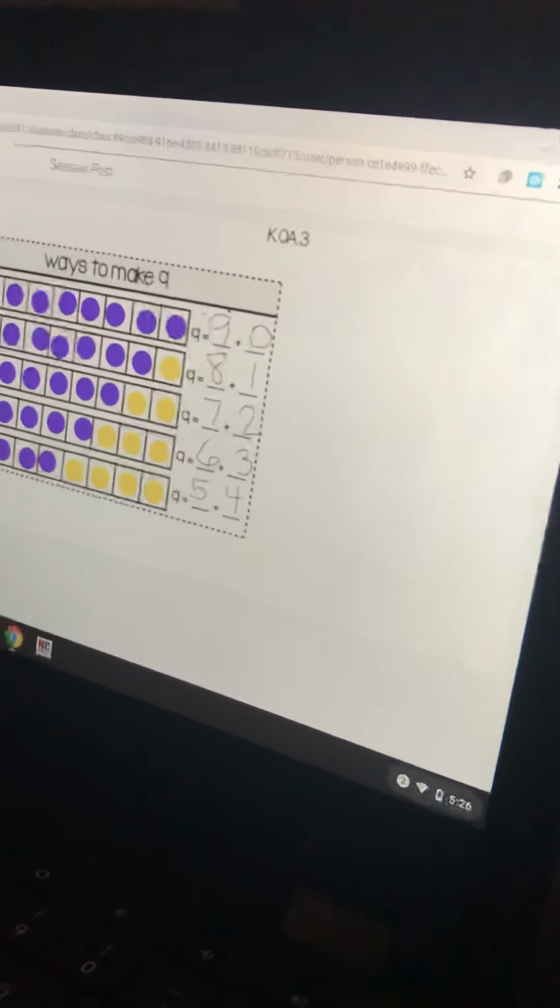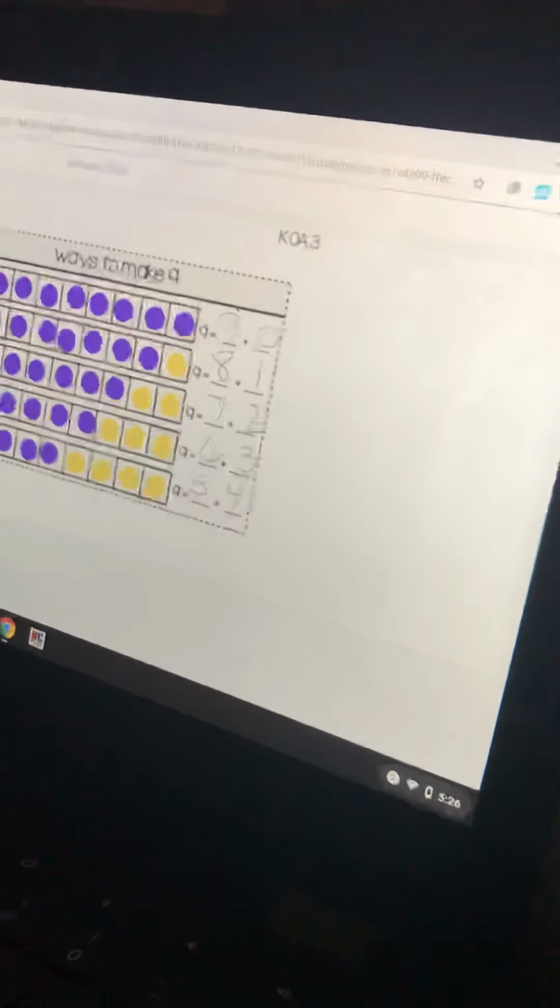Okay? So we're going to look at the teacher's instructions first. So, on this row, she has 9 purple circles, right? And how many yellow does she have on the first one? 0. So on the second row, she had 8 purple circles. And how many yellow ones did she have? 1.